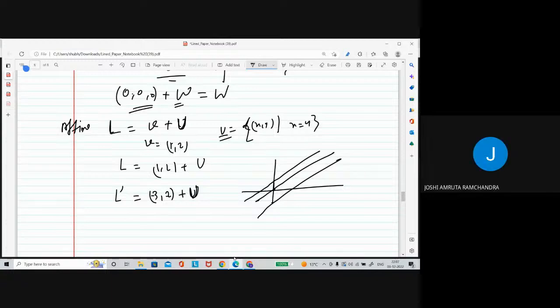But if we add another vector other than (1, 2) to U, then also we get L. Yes, if you multiply (1, 2) by 2, that means (2, 4), and add it to U, that is a different vector, but still you will get the same L, right?